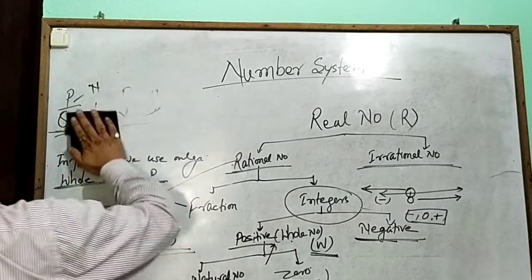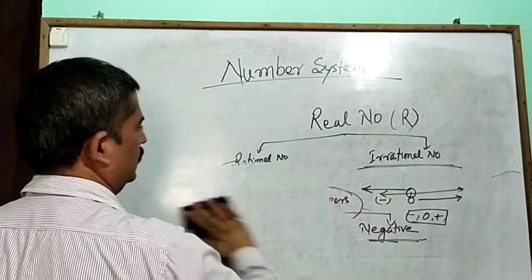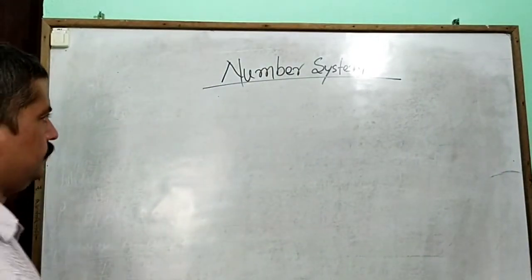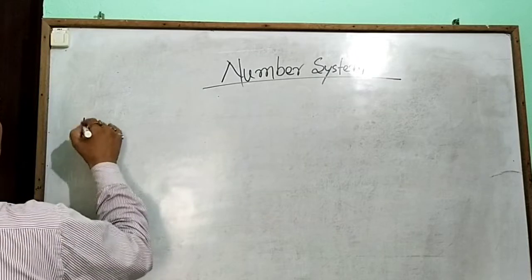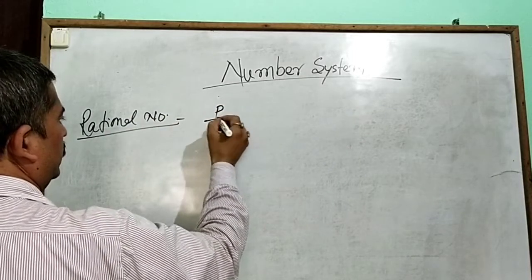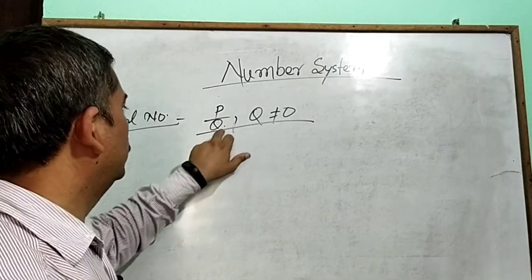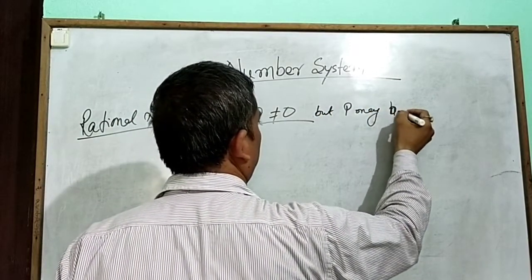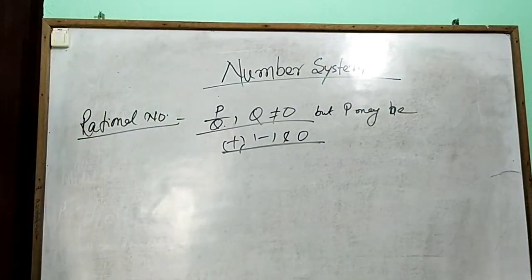Now let us discuss rational numbers. A rational number is p/q with q not equal to 0, but p may be positive, negative or 0.